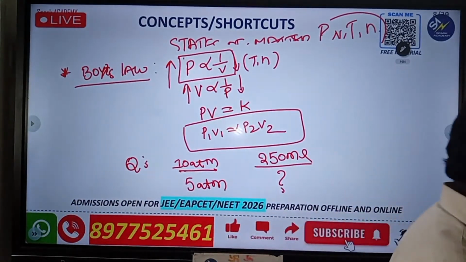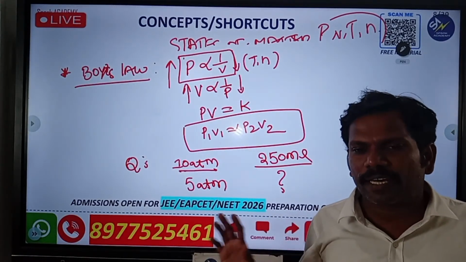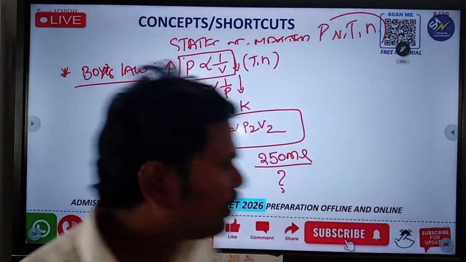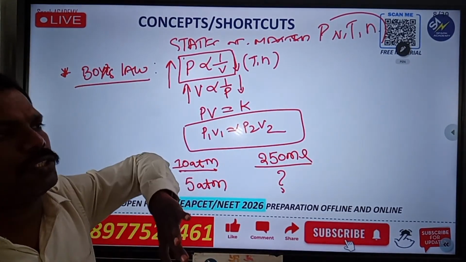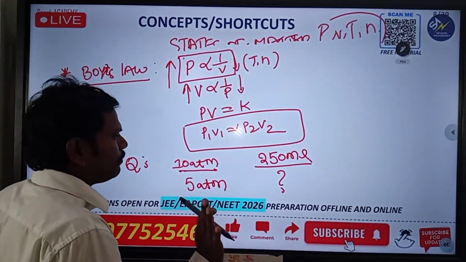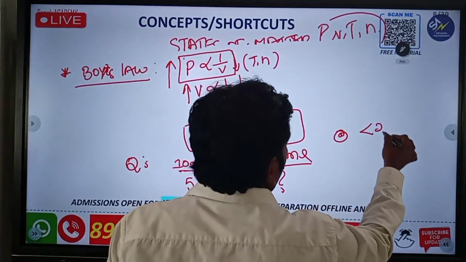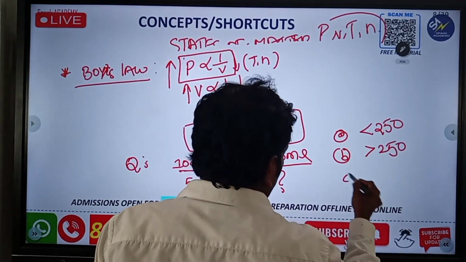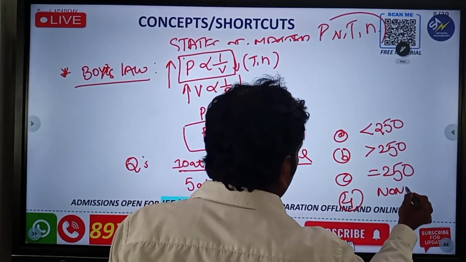I am just giving the framework. I am not giving the complete question because so many types of questions are in your material or book. But how are they asking in examination? They give the first value, then they give the second value, and it will increase or decrease, whatever it may be. Then they give options like this: A less than 250, B greater than 250, C equal to 250, and the fourth one is none.